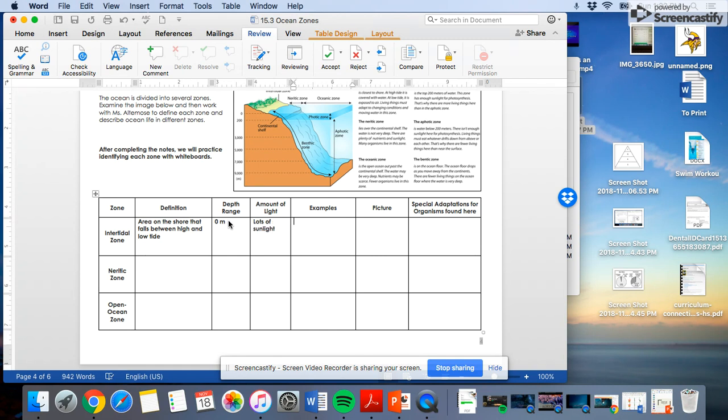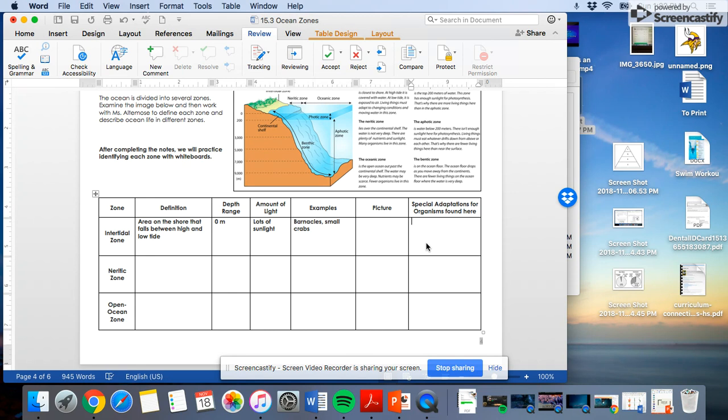Now, the types of animals that live here are interesting ones. So we have barnacles. If you go to the beach and see the pier and the poles that hold the pier up, and there are all these weird little things on it, those are barnacles. They cling on to that and they grow there. You also are going to have those small crabs that burrow into the sand. We're not going to be able to do this picture part right now because I obviously can't show you this. So someone remind me tomorrow and we'll fill this part in.